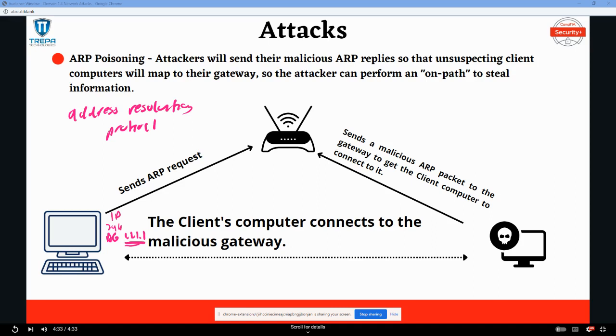Well, a malicious threat actor can intercept this ARP request and redirect that computer's communication to a rogue default gateway. And then that default gateway can perform packet capturing, it can steal data, and this is going to be hard for a user to detect because that rogue gateway can still route packets out to the internet. So you may not even notice. The user will be unaware that that malicious actor is stealing information that it sends, right? So that is what ARP poisoning is. And later on in the series, we'll learn ways to defend against this using dynamic ARP inspection, DHCP snooping, and technologies like that.